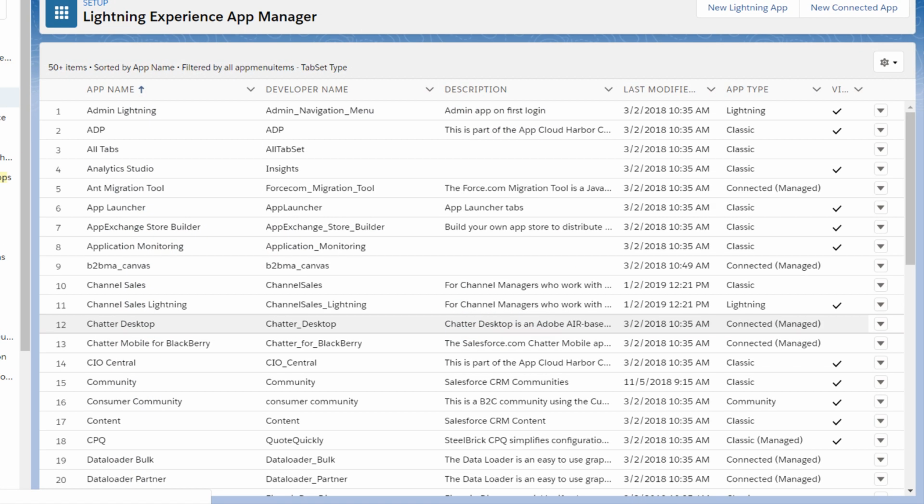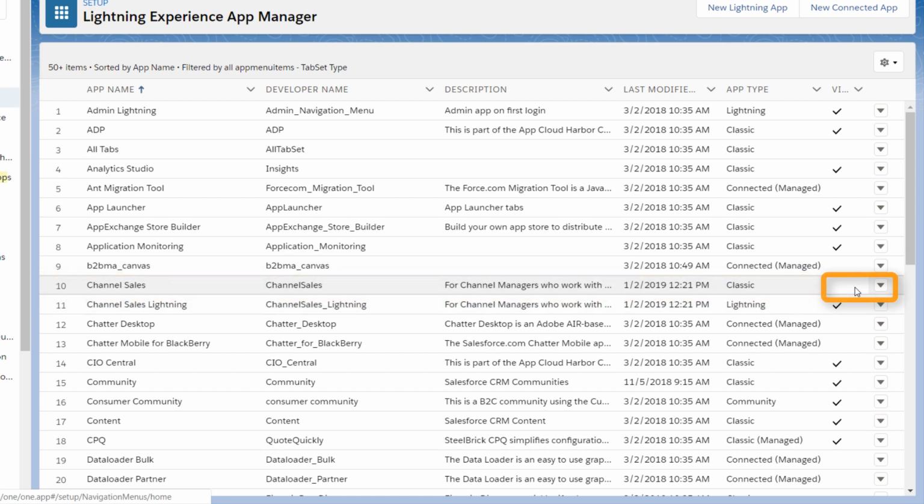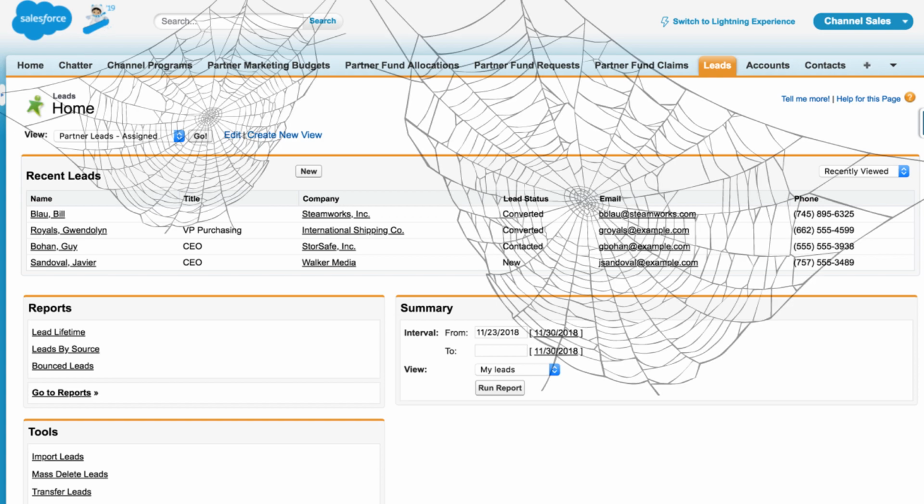Back in the App Manager, notice that the original Classic app is still in the list, but it's no longer visible in Lightning Experience. That's because the new Lightning app replaces the Classic version in the app launcher. Meanwhile, the Classic app is still available in Salesforce Classic. But given the improvements your users get in the Lightning version, it may start gathering some dust.